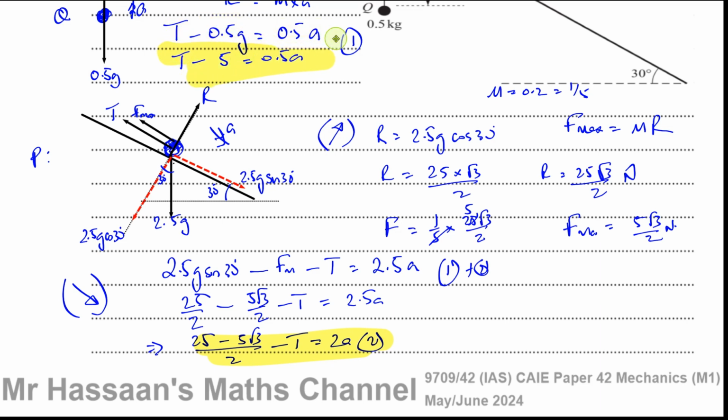So if I add these together, the T's are eliminated and we're left with 25 minus 5 root 3 over 2, minus 5, is equal to 2.5 A.